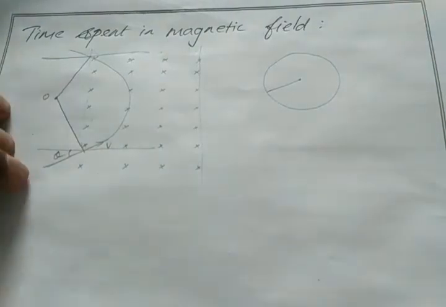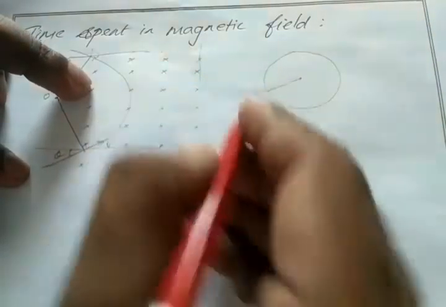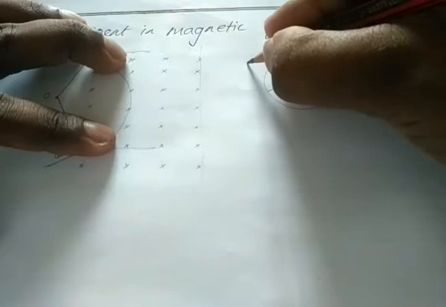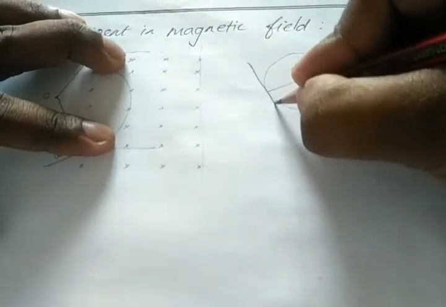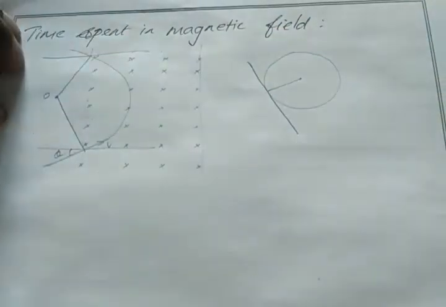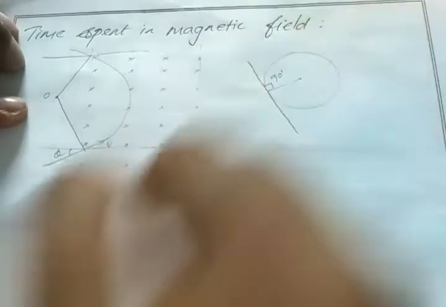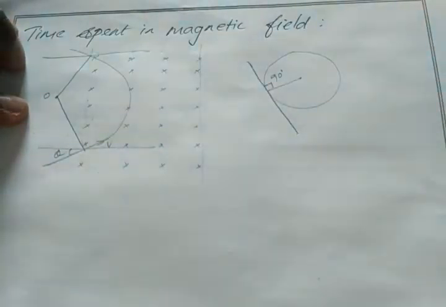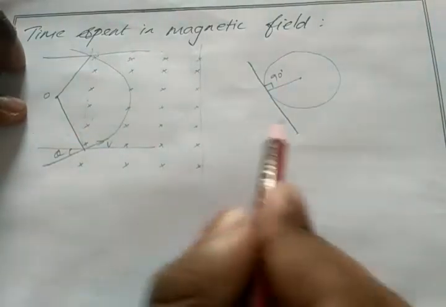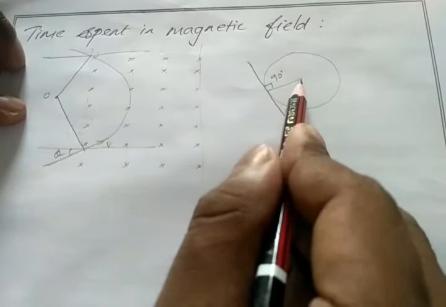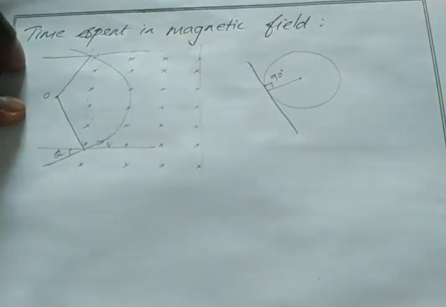If I draw a tangent to this, then the angle between the tangent and the radius must be equal to 90 degrees. If you take any radius and draw a tangent at that point, the angle between the tangent and the radius will be 90 degrees.